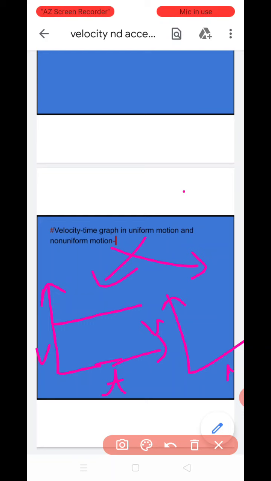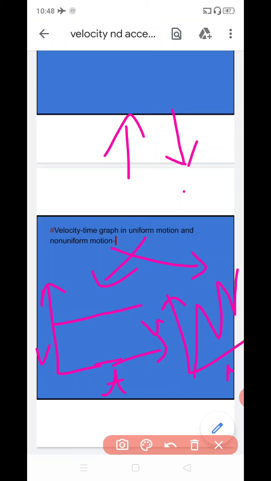Clear? The graph is, because in non-uniform motion velocity is not constant, velocity constant नहीं होती है, so velocity increases and decreases with time. Clear?